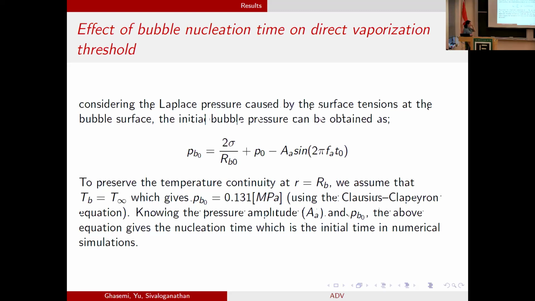To address this question, we have the initial Laplace pressure for the bubble by this equation. We can assume that initially the temperature of the bubble is T infinity. So we have continuity of the temperature. It gives us the initial value for bubble pressure. If we know the bubble pressure, we know the amplitude, we know the frequency, then we can determine nucleation time. This is basically the time that the bubble starts growing and inflates the droplet. And this is not necessarily zero. And we will see that it affects the results because two supporting things are working together.